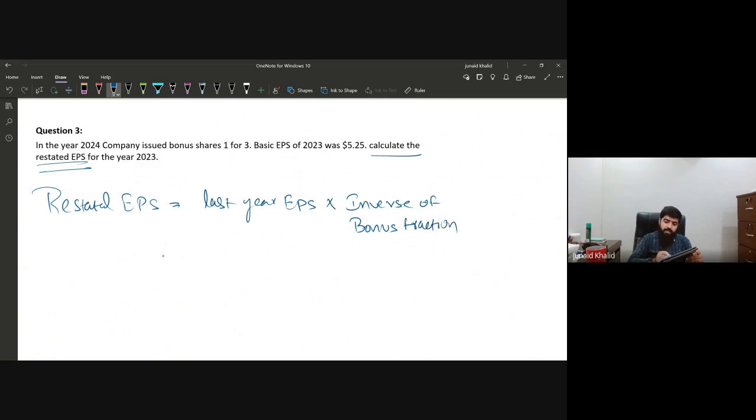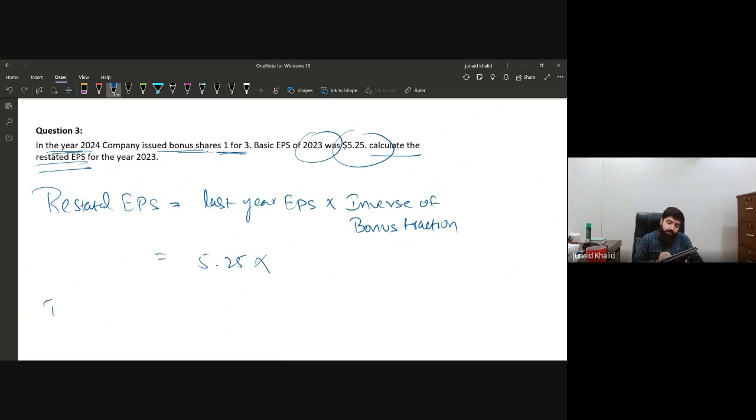Fraction. Now, last year's EPS. It says that in the year 2024, the company issued bonus shares of 1 for 3. That is, one bonus share will be issued for every 3 shares. Basic EPS for 2023 was 5.25, which means last year's EPS was 5.25. Calculate the restated EPS, for which we need the inverse of the bonus fraction.